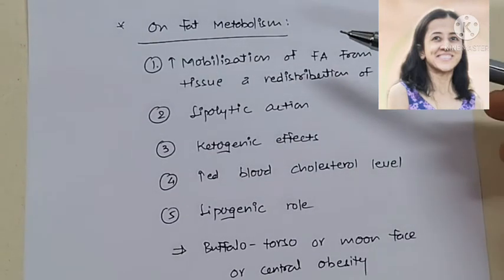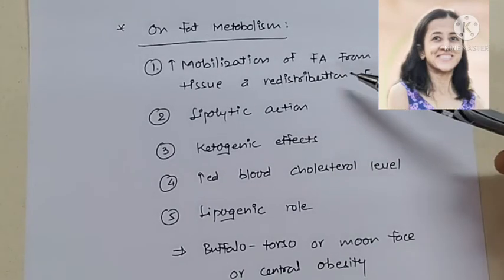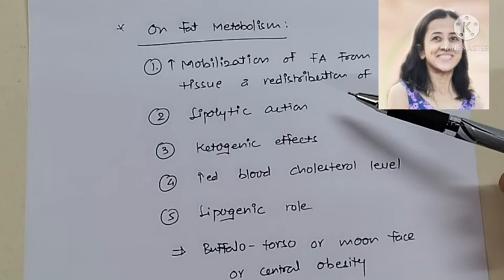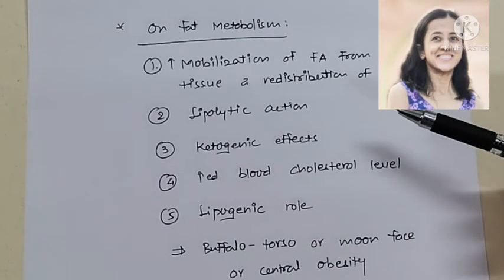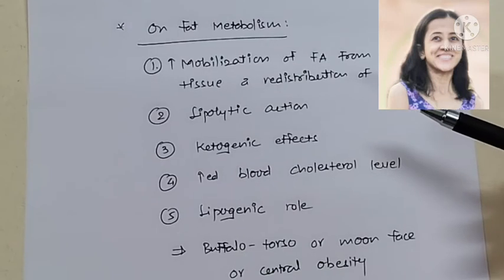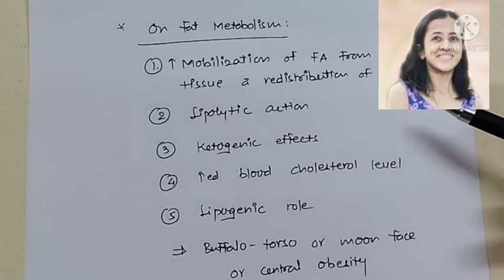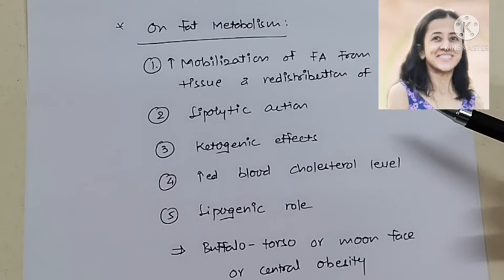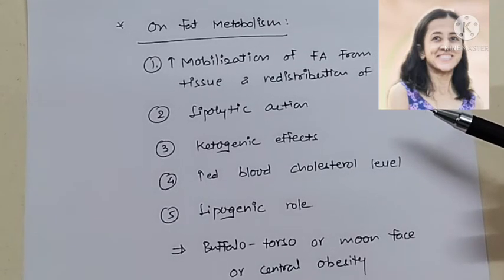What are the effects on fat metabolism? Glucocorticoids increase mobilization of fatty acids from adipose tissue and redistribution of fat. How? Glucocorticoids inhibit fatty acid synthesis in the liver but not in the adipose tissue. So here they increase oxidation of fatty acids in the cell, and when fatty acids are oxidized, there is an increase in the formation of free fatty acids in the plasma, and these free fatty acids are used for energy. Therefore fatty acid concentration in the plasma increases and these fatty acids are utilized.